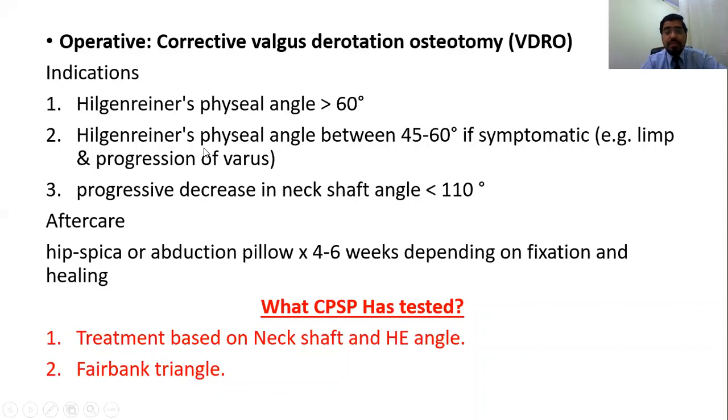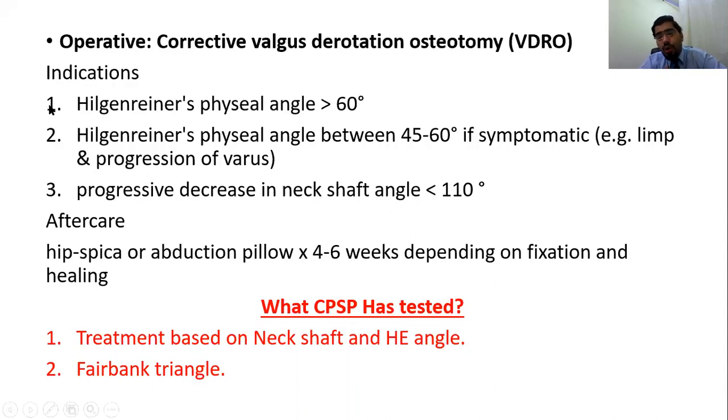The surgical treatment of Coxa vara is indicated if the HE angle is more than 60 degrees, and if the HE angle is 45 to 60 and symptomatic, then the progression of varus is very high, and the patient is most likely to require surgery in future.